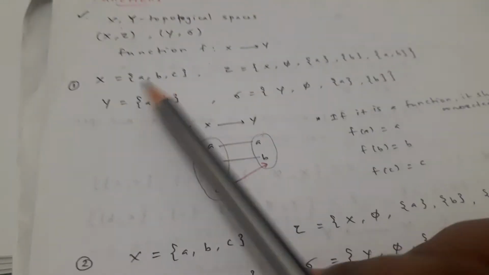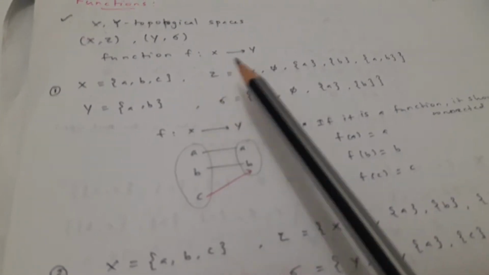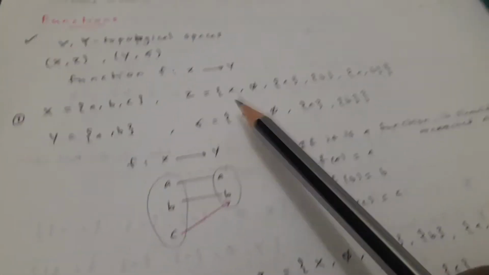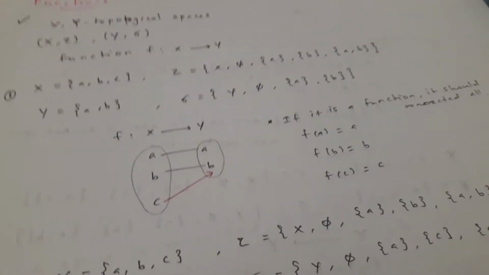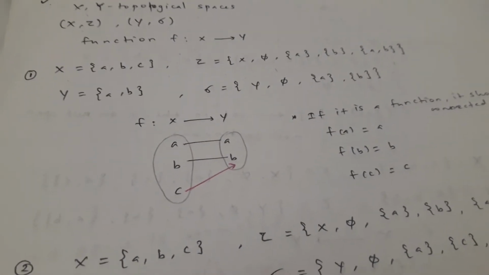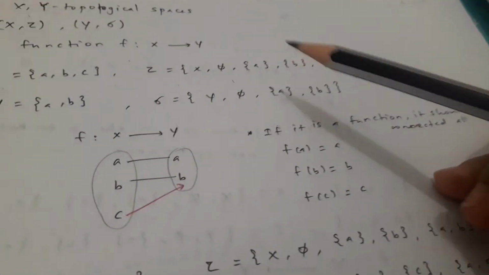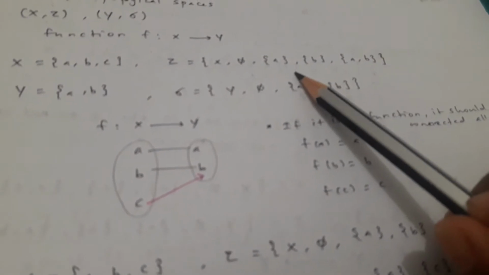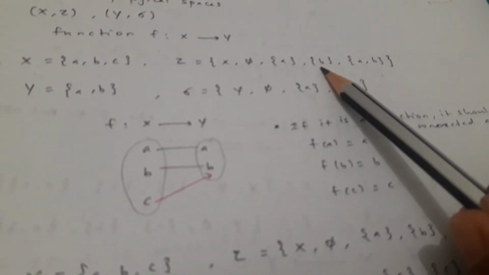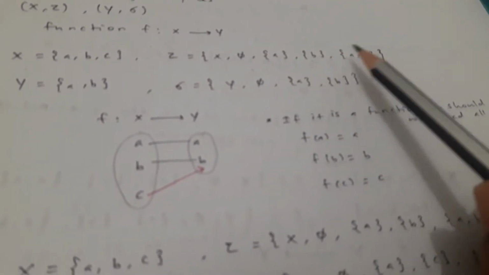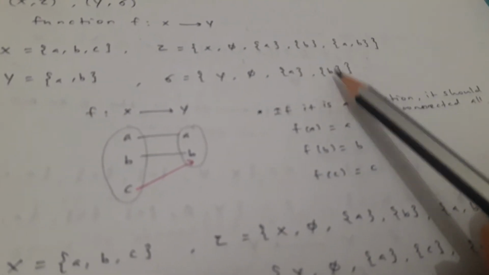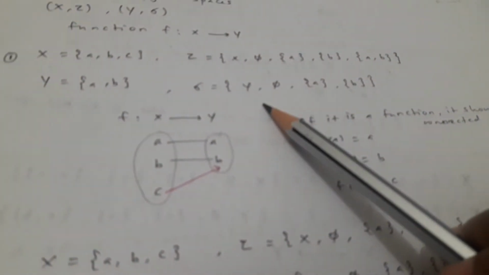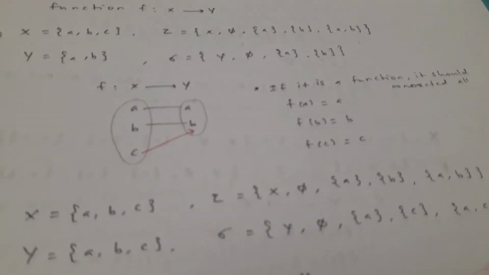That is, for example, X equals {a, b, c}. Tau can be defined as {X, φ, {a}, {a, b}}, whatever the arbitrary one. Y is equal to {a, b}. Sigma will be {Y, φ, {a}, {b}}. But we have to make sure whether it is a topology or not. The intersection will be empty, and the union will be {a, b}, that is Y. So these two are topologies.